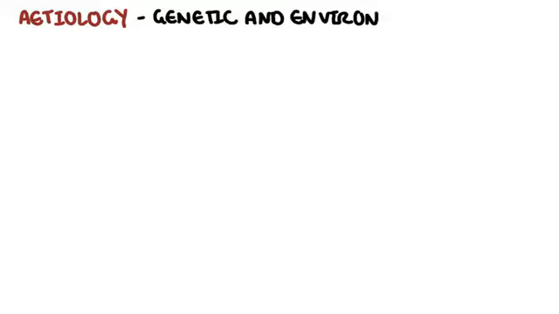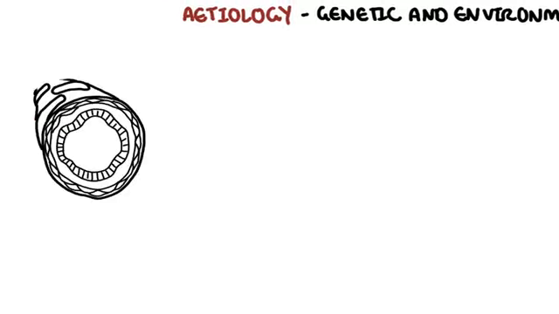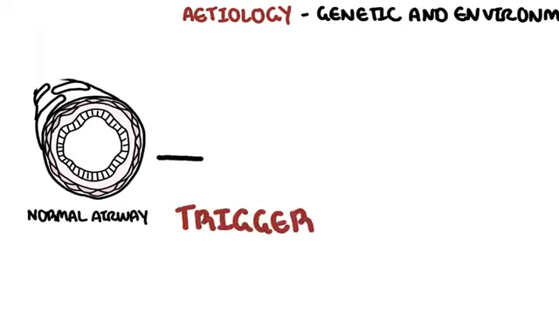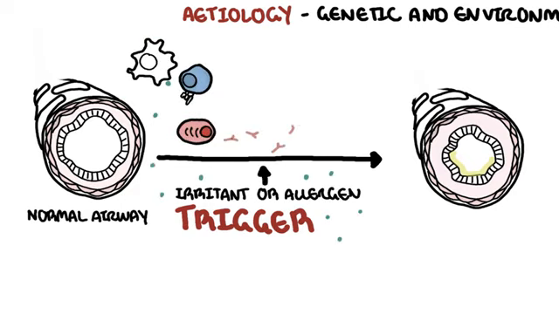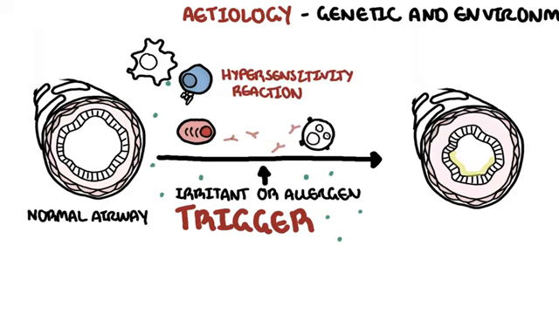The overall etiology is complex and still not fully understood, but it is agreed that it is a multifactorial pathology influenced by both genetics and environmental exposure. The pathological process is thought to begin with exposure to a specific trigger. This can be inhalation of an irritant, such as cold air, or an allergen, such as pollen, which then, due to bronchial hypersensitivity, leads to airway inflammation and an increase in mucus production and airflow obstruction.